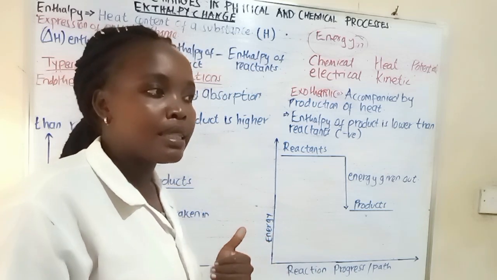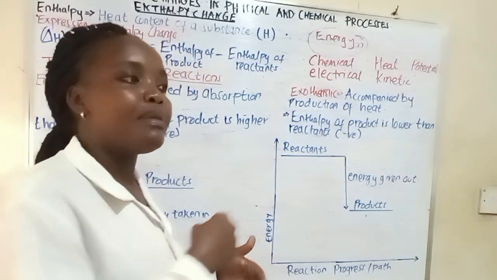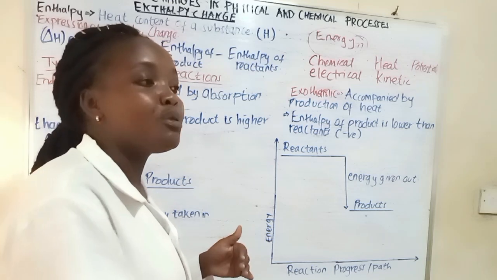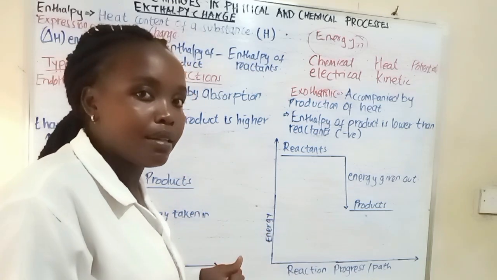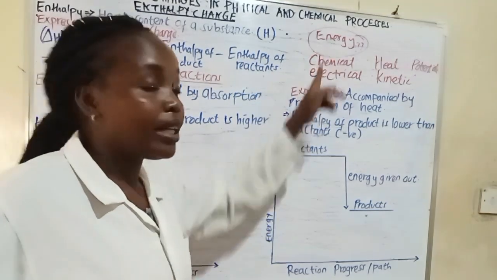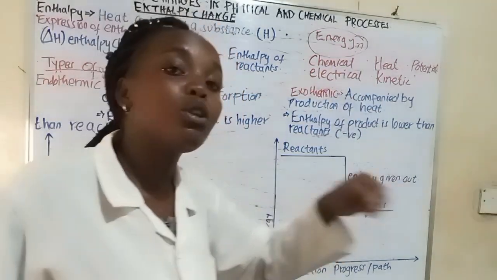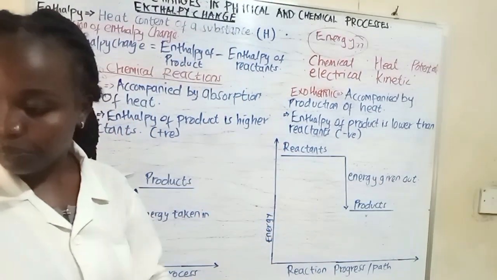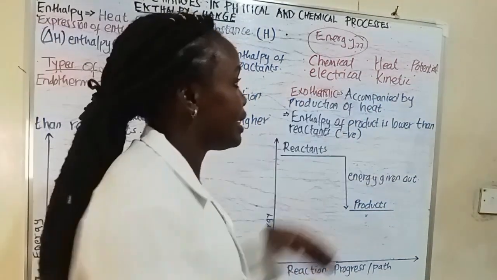So during a chemical reaction, you can either have emission of energy to the surrounding or absorption of energy from the surrounding by the reactants. We say energy can neither be created nor destroyed, but energy can be converted from one form to another.